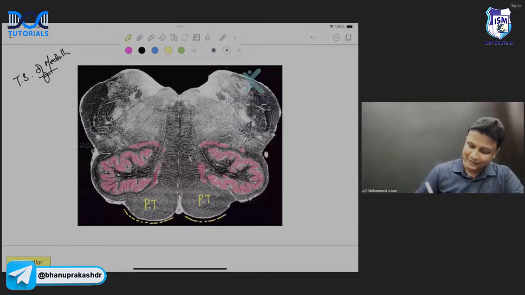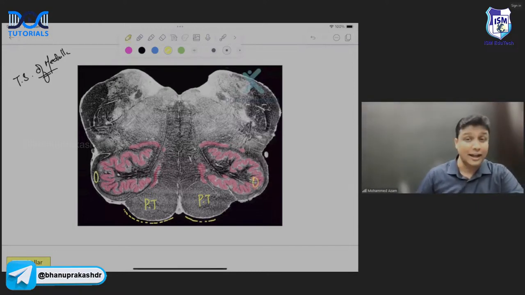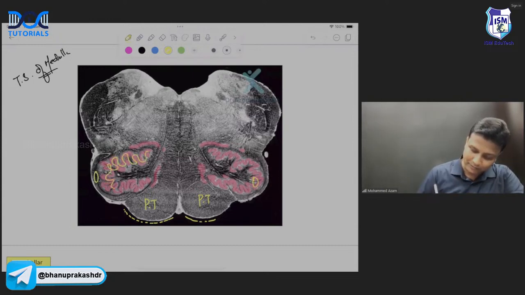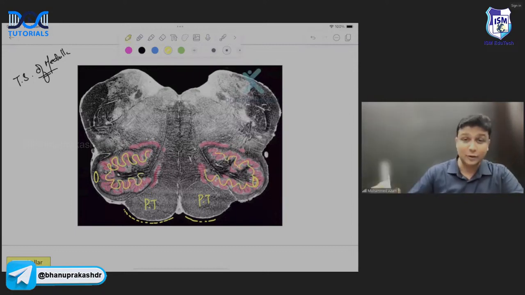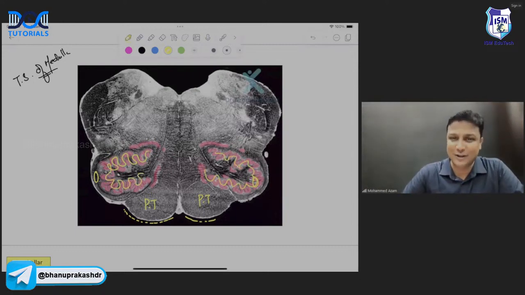Good. Then there will be olive, and olive here. So this is olive here and this will be olive here. And I told you very clearly, inside will be that crumpled paper bag shaped nucleus. That is olivary nucleus, sir. And which olivary nucleus is it? Inferior olivary nucleus.